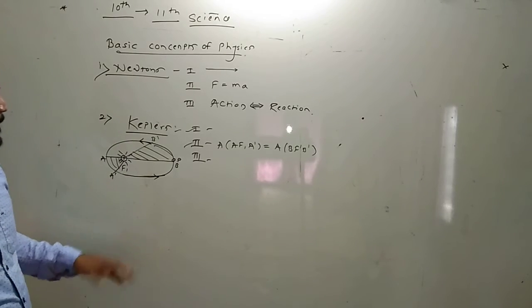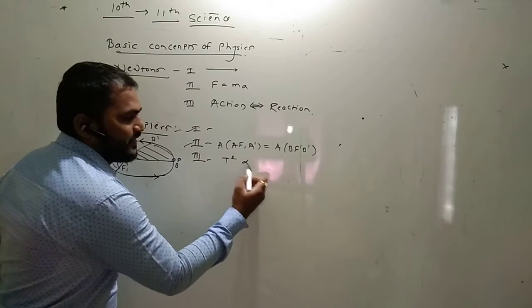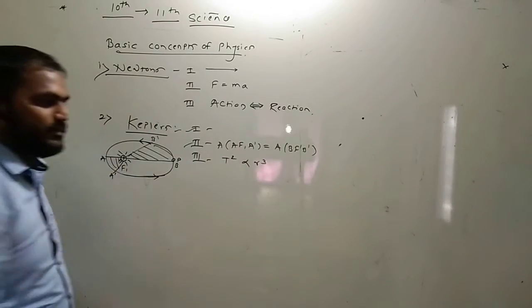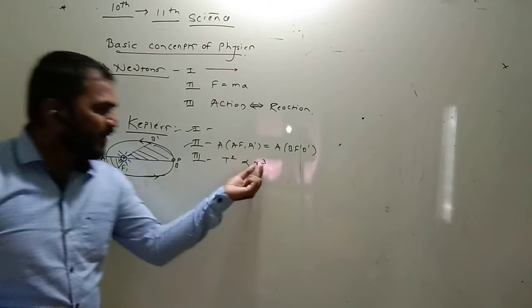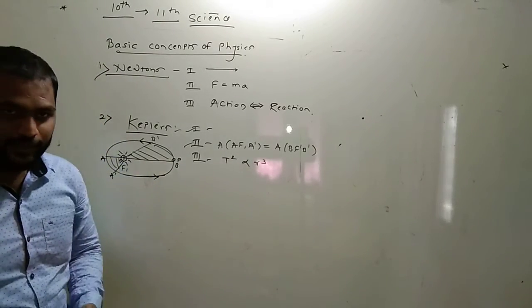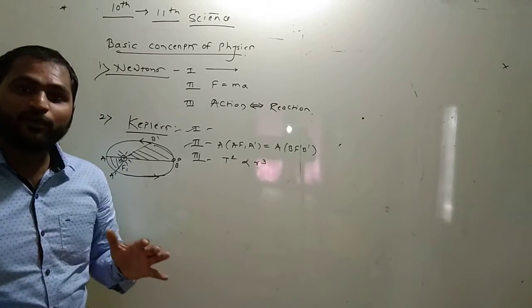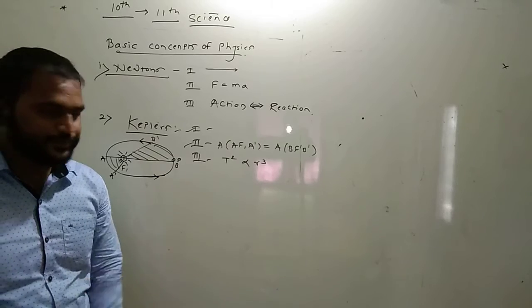Okay, third law, Kepler's third law states that T square is directly proportional to R cube. What is meant by R? R is called the semi-major axis of the elliptical orbit. And what is meant by T? T means the time period of revolution for the planet.